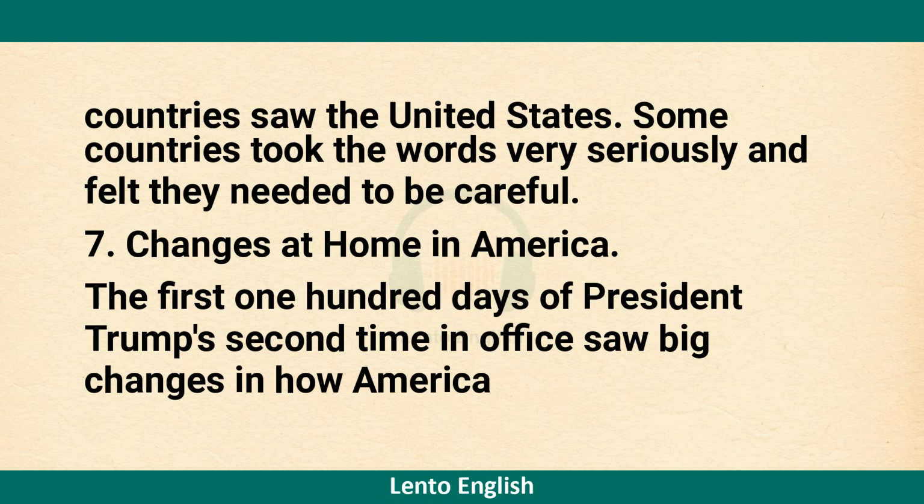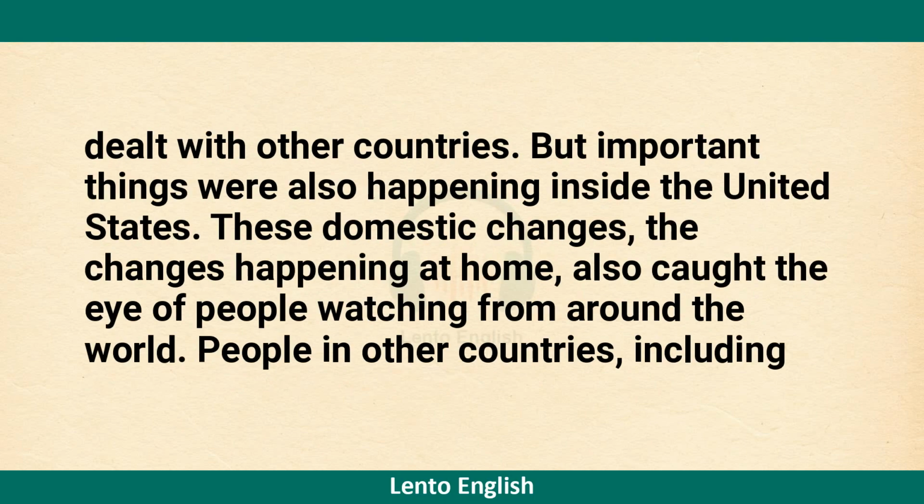7. Changes at home in America. The first 100 days of President Trump's second time in office saw big changes in how America dealt with other countries. But important things were also happening inside the United States.